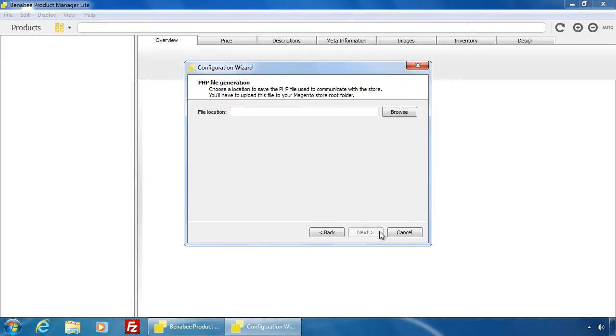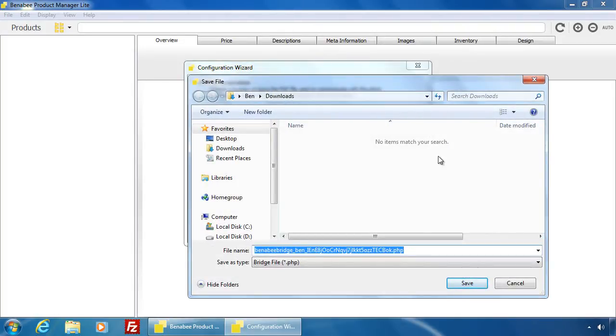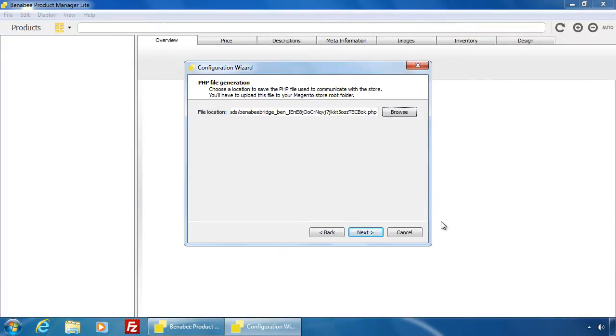We're going to generate a PHP file required by the application to communicate with Magento. Choose a location to save the file. Click Next.